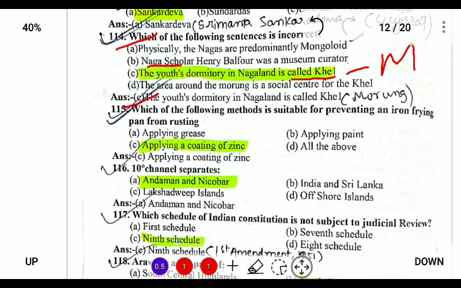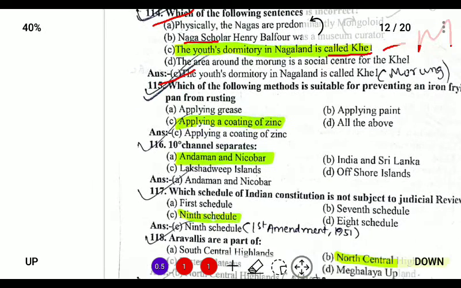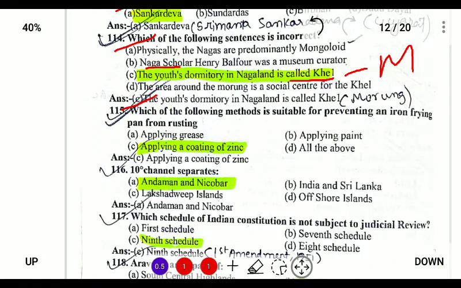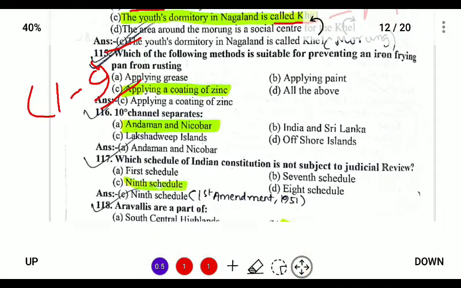Next, which of the following methods is used for preventing an iron frying pan from rusting? So applying a coat of zinc. The process of applying zinc is called galvanization. So this is provided in class 9 science, NCERT science or NBSC.